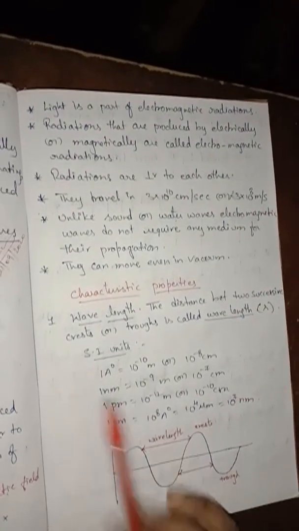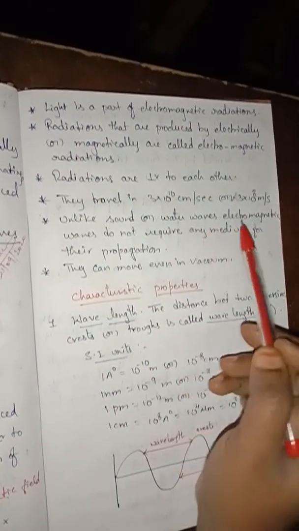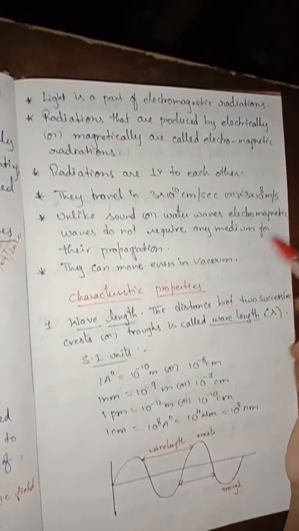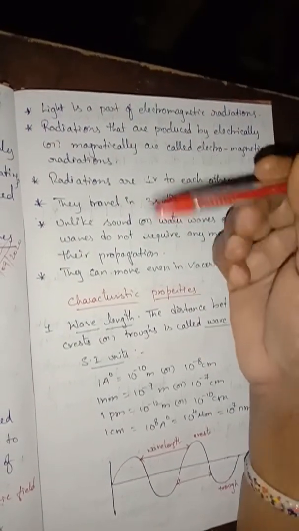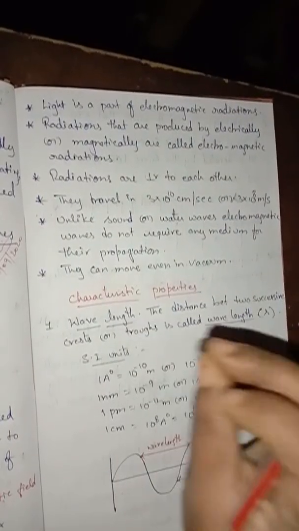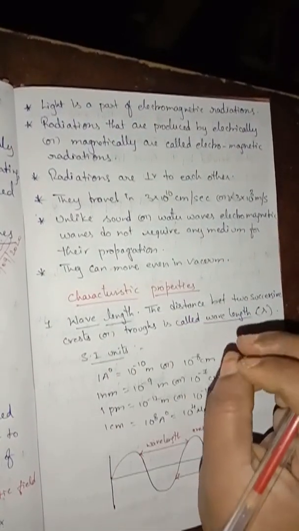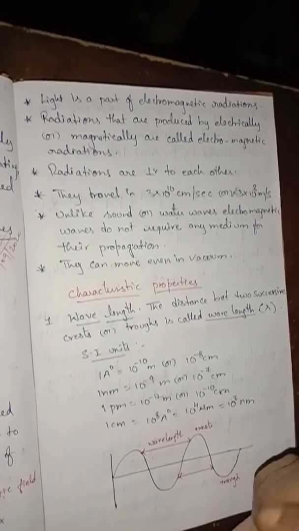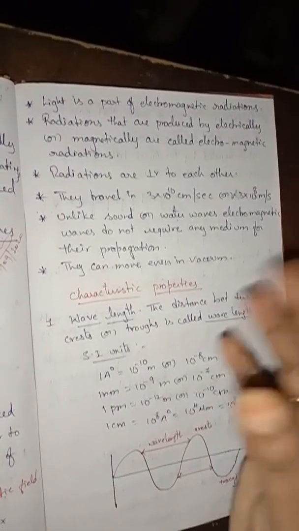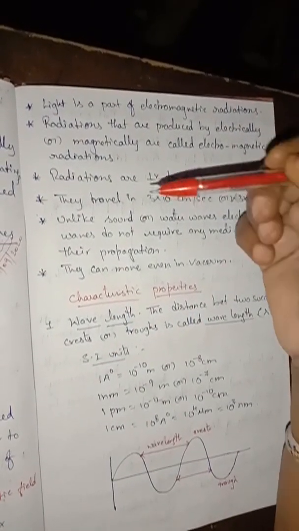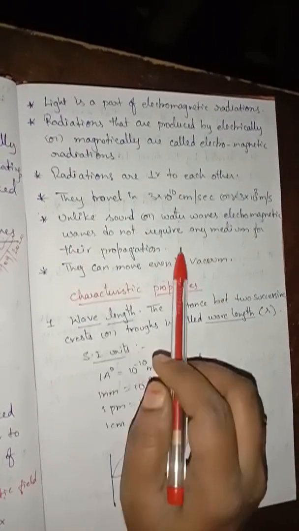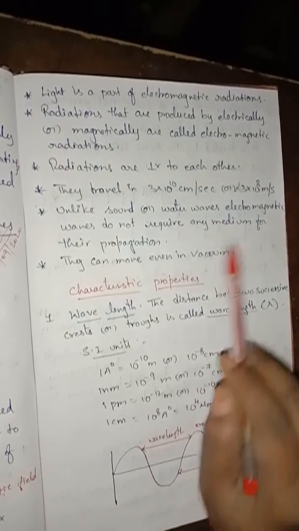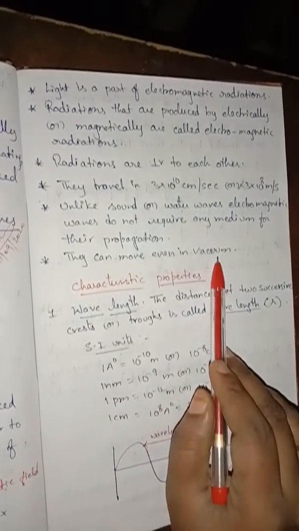Unlike sound and water waves, electromagnetic radiations or electromagnetic waves do not require any medium for their propagation. From the sun to the earth, the radiations are carried without any particles present between the sun and the earth. In space there is no air, no gases, nothing. But still the sun's radiations reach the earth. In the same way light also does not require any medium, so it can move even in vacuum.